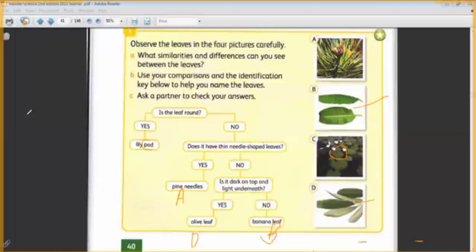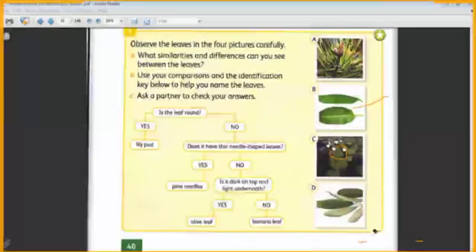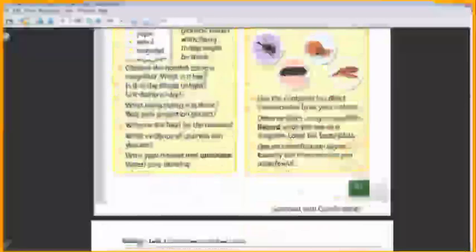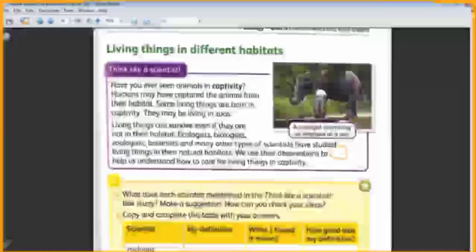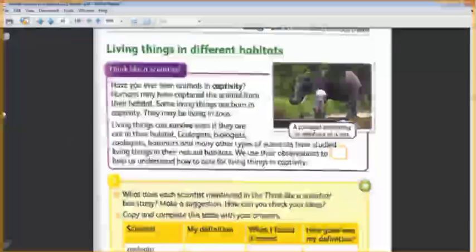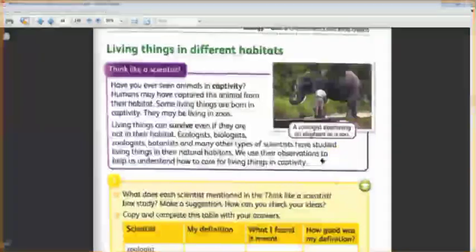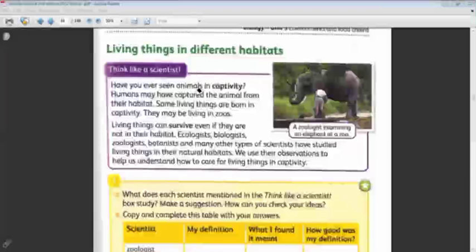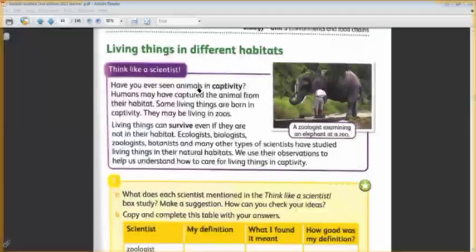Okay, this is the identification key. You understand it, okay? Yes. Then we will talk about animals that we keep in captivity. What's the meaning of captivity? We take it from its place, yes, to keep it where? In a zoo. Yes, so captivity is being imprisoned, when we put the animal in cages.